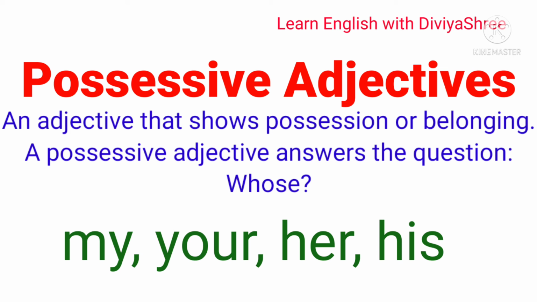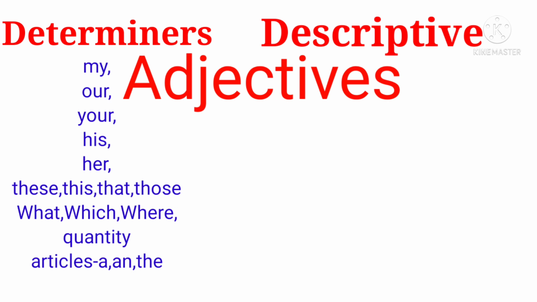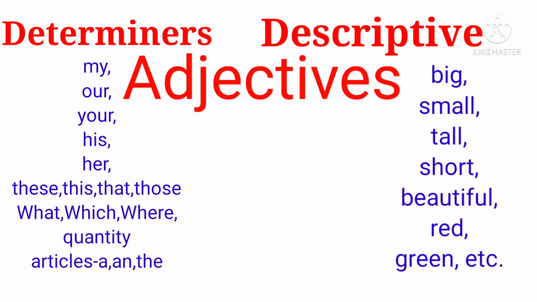Guys, as I described, the adjectives that we use with this, that, and in other words my, our, your, his, her, etc., even the words that raise questions, the words that tell the quantity, even words like articles, a pen, an orange, an apple, the house, the car.